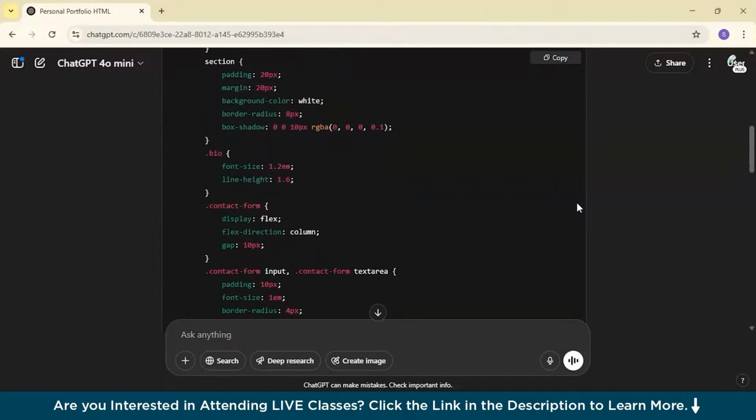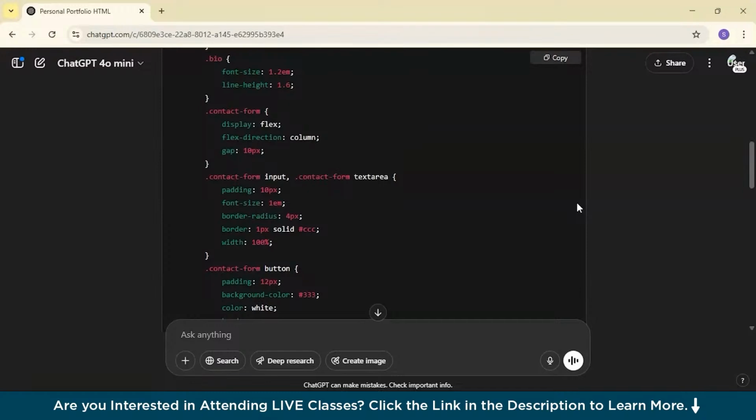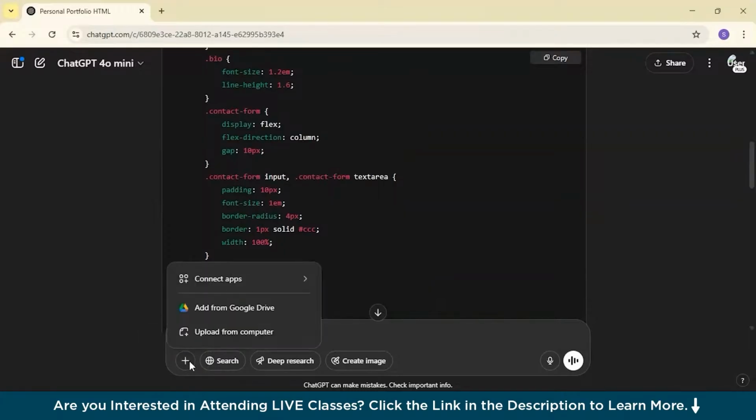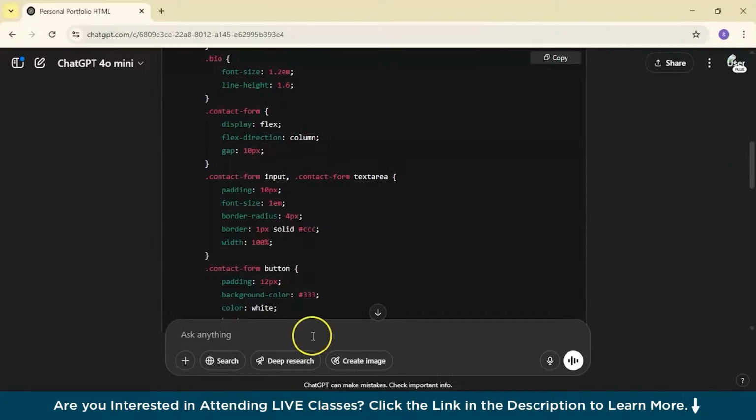Then you can even summarize a lengthy research paper. You just have to upload the paper, and if you see this plus section, you can just click on this. You can upload from your computer and summarize it in 2 seconds. It can even brainstorm project and startup ideas with you, like: suggest 5 unique app ideas for college students.